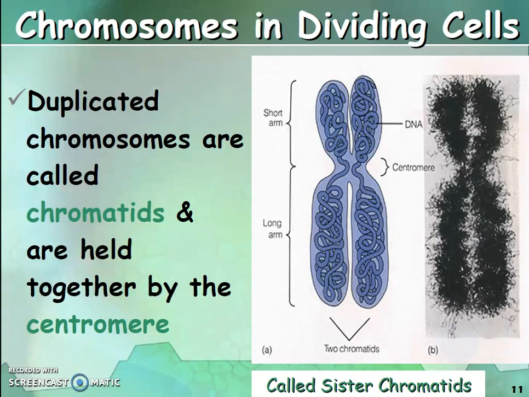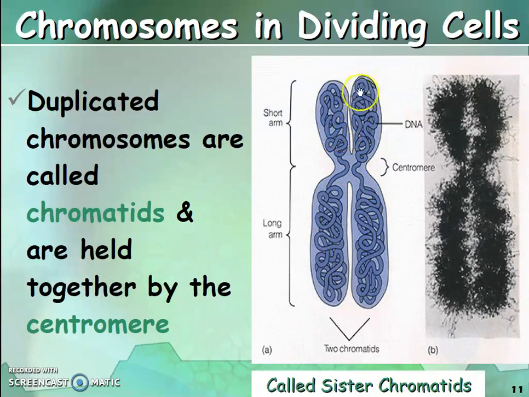What's the basic difference between chromosomes in dividing cells and normal cells? When there is a duplication of chromosomes, they are called chromatids. In cells which are dividing, the chromosome duplicates and the copies are called chromatids. These chromatids are held together by a centromere.